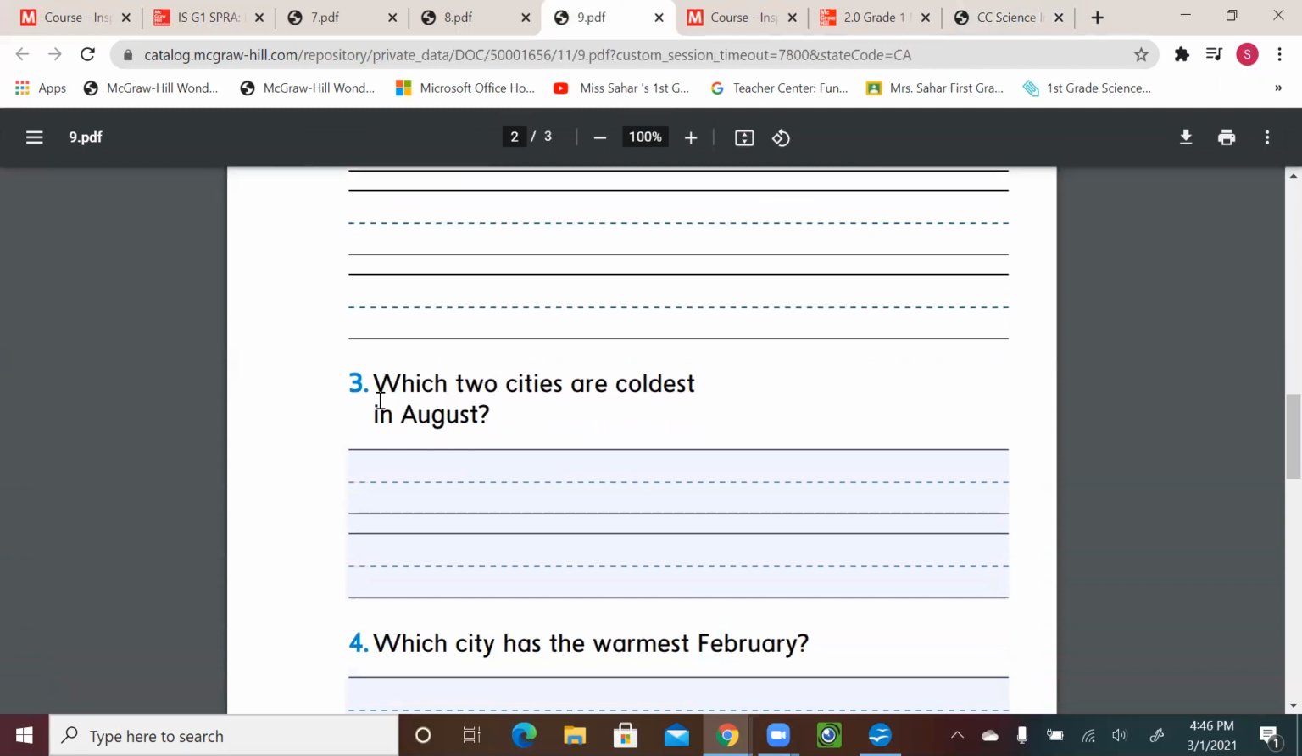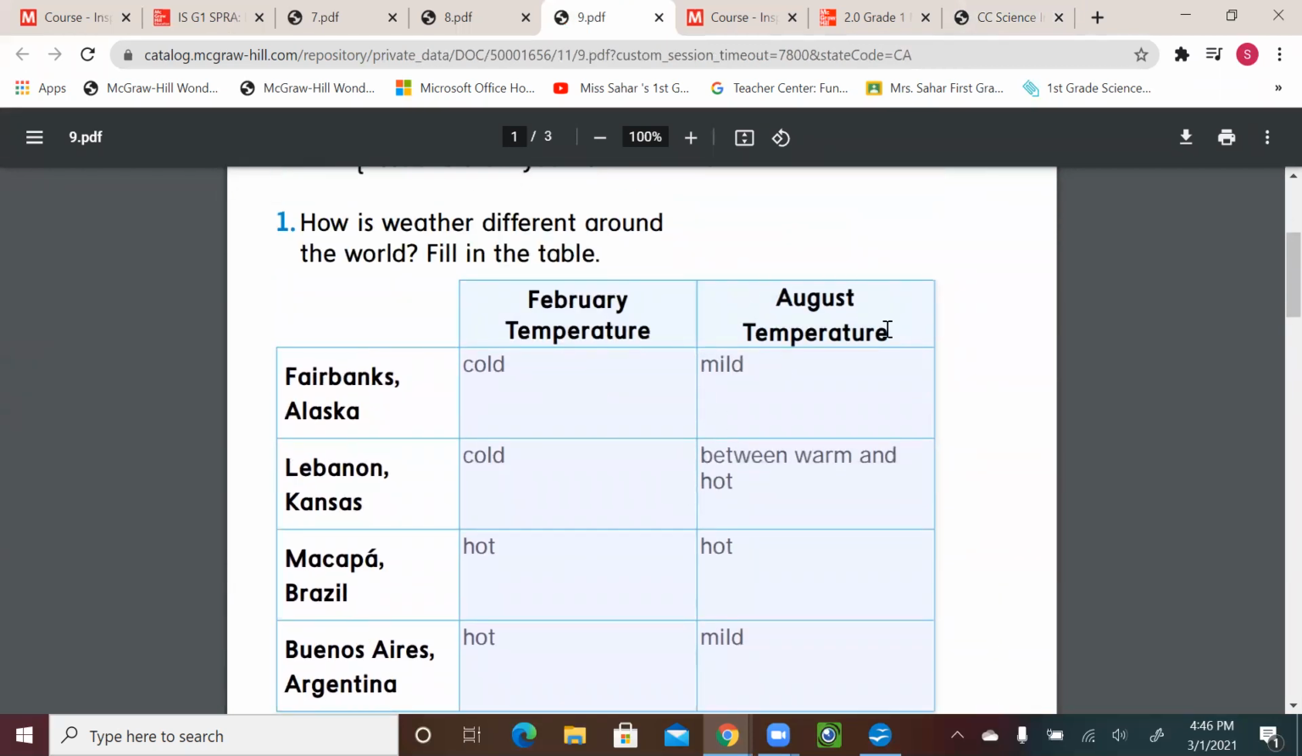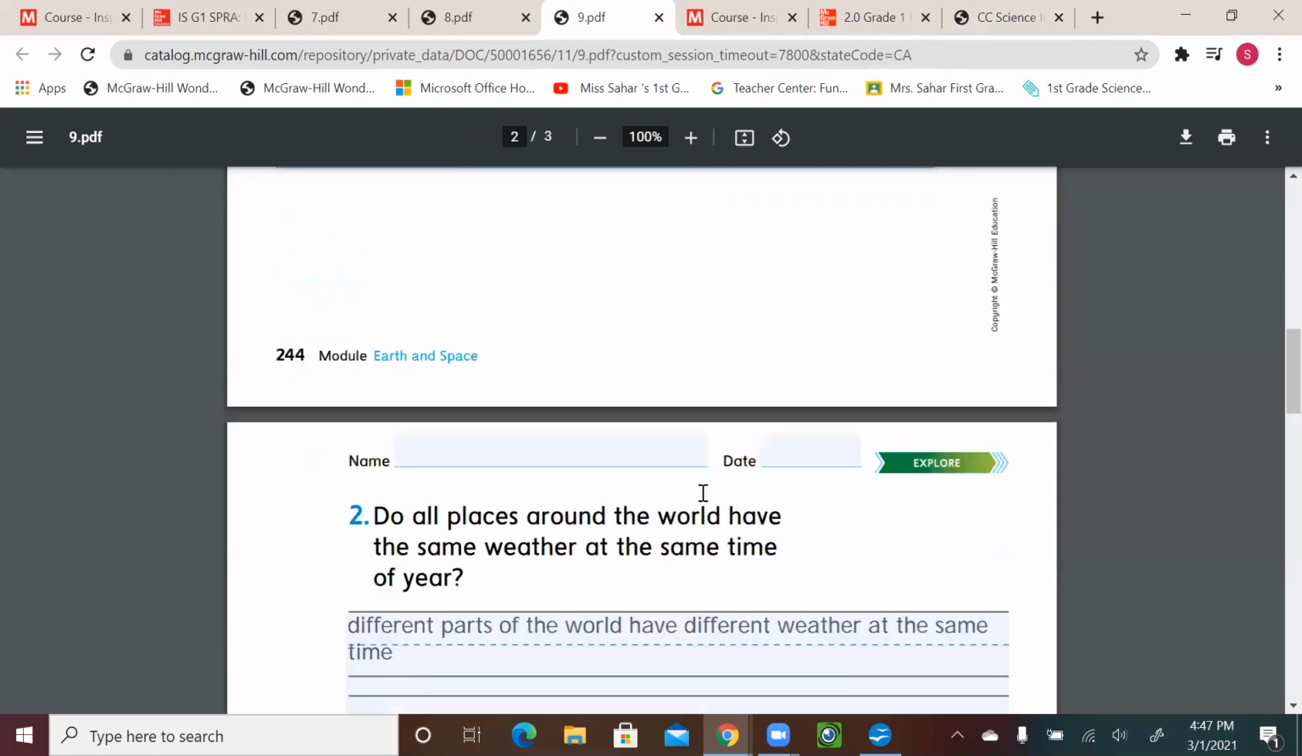All right. Number 3, which 2 cities are coldest in August? So we can go back to this activity and look for the month of August, and we need to look for the 2 cities that were coldest in August. Coldest means they were not hot. So in August, we had Alaska, right? And it was mild. And then Buenos Aires was also mild. We're going to write this down here.